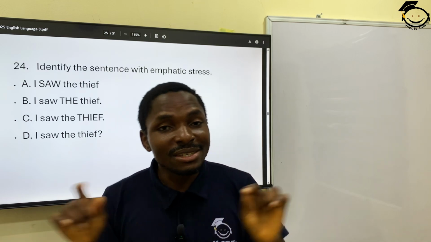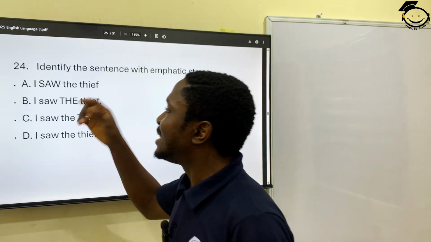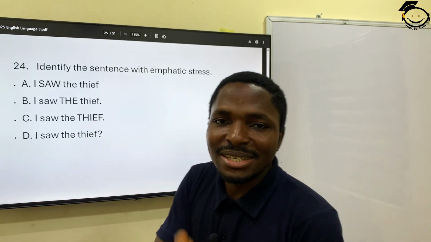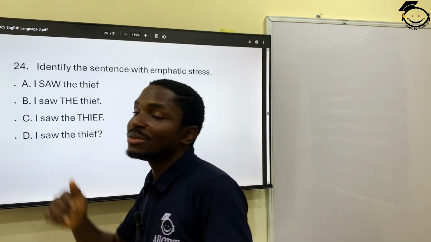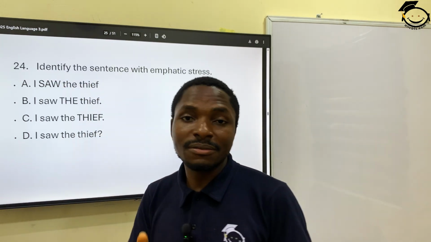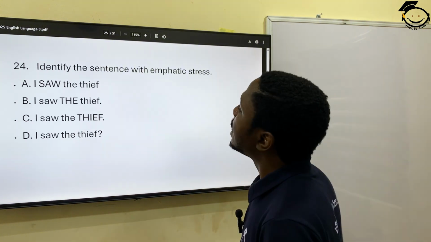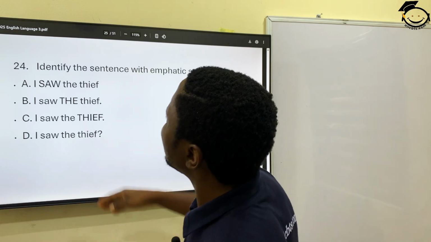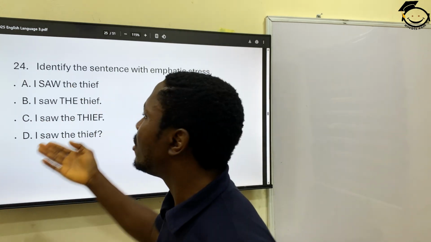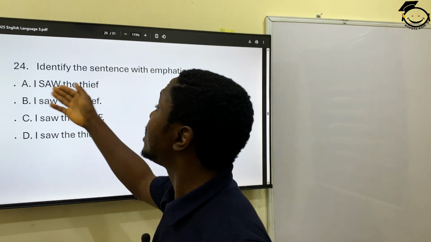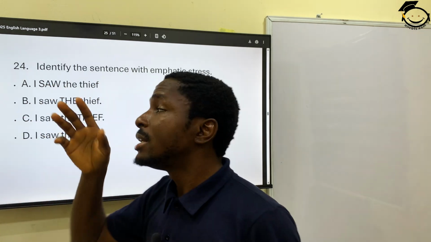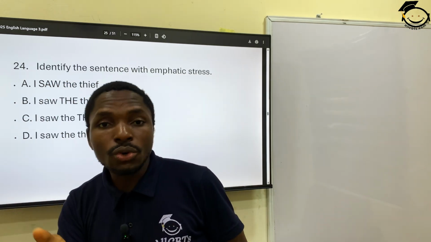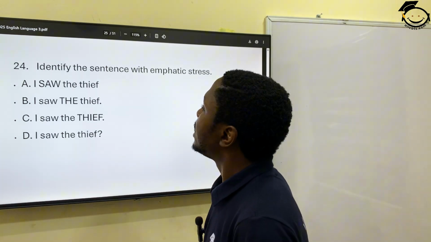The sight is where the emphasis is. So it's going to be on saw. This is the sentence that has the emphatic stress. It's definitely not going to be on the or I. It's going to be between saw and thief, and it's on saw, because this one tells us if you saw or not.